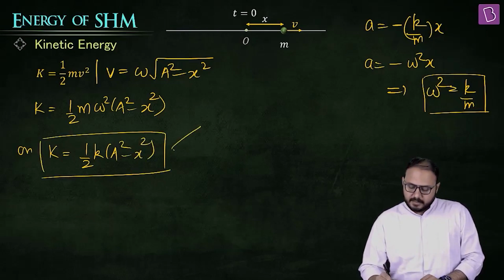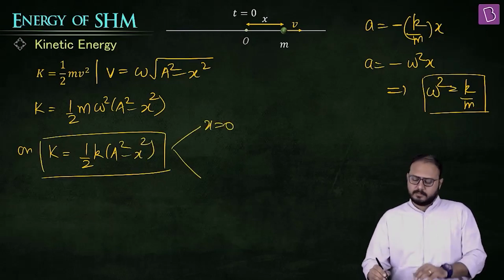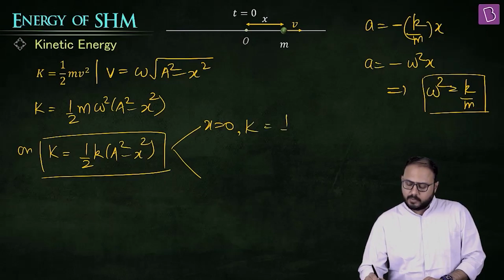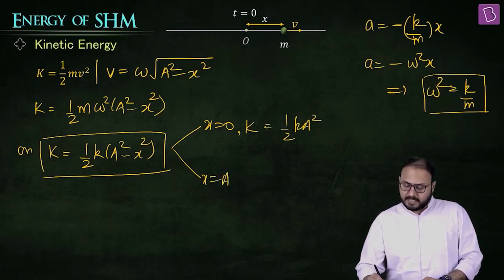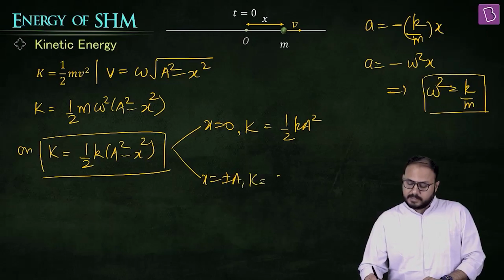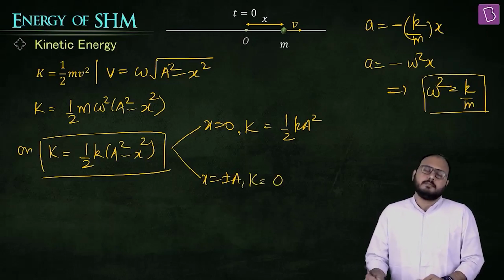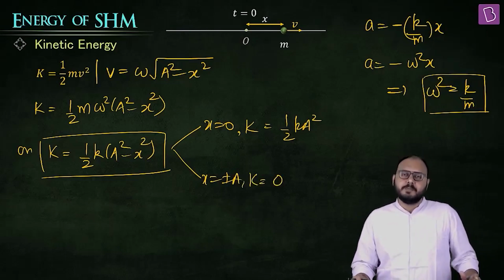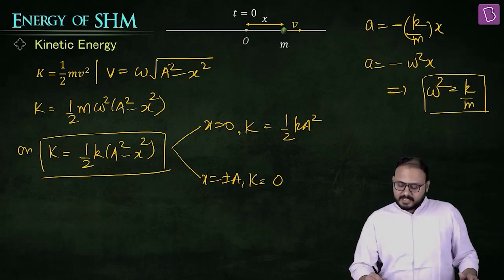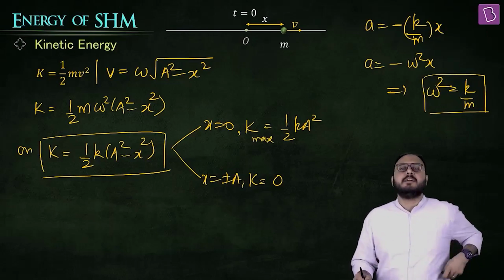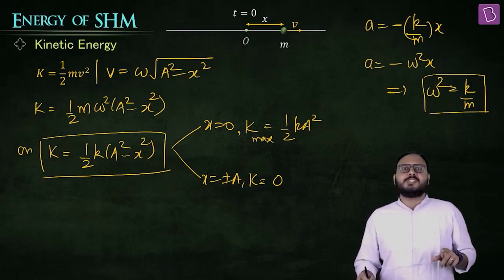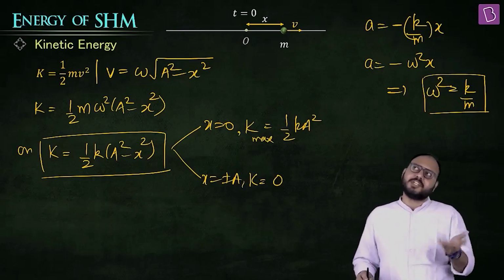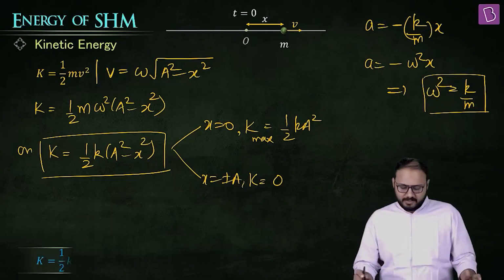That's nice. Put x equal to 0. X equal to 0 gives k equal to half k a square. Okay. Put x equal to plus minus a. If I put x equal to plus minus a, k is 0. Kinetic energy depends on what? Speed. Where is speed highest? Mean position is highest. So you are saying, sir, this is k max. Absolutely. So when potential energy is 0, kinetic energy is max, and when potential energy is max, kinetic energy is 0. Right. There you go, the expression.